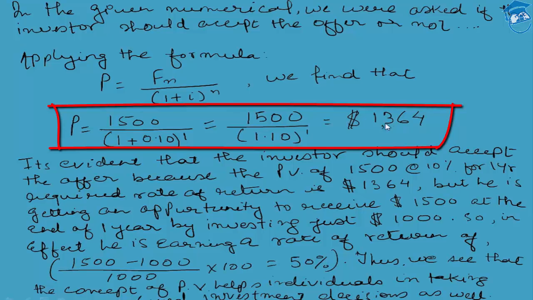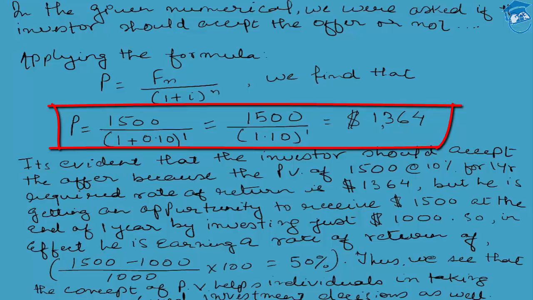Because 1364 USD of today is exactly equal to 1500 USD 1 year hence. Once again, students, 1364 USD of today is exactly equal to 1500 USD 1 year hence, or after a time frame of 1 year.